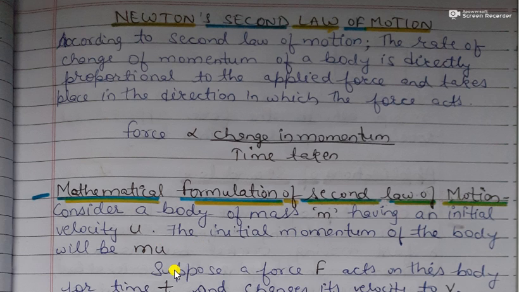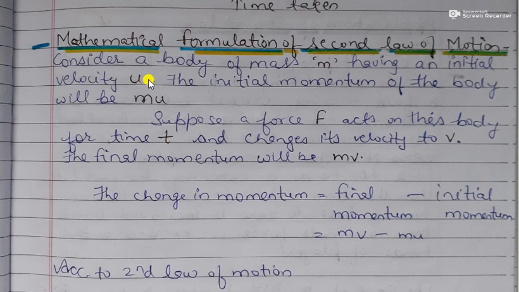For this, we will consider a body of mass m, moving with a certain initial velocity u. So the initial momentum would be mu. Now a force F acts on the body for a time period t. Its velocity changes from u to v, so the final momentum would be mv. Initially its speed was u, but now its speed has changed to v, so its momentum would be m into v.